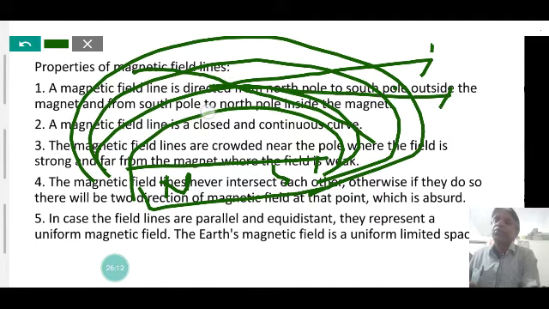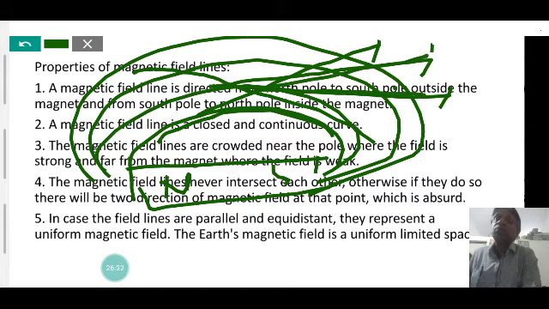But we know that at any point the direction of the magnetic field is along the tangent drawn at that point, and at a point only one tangent can be drawn. When the lines intersect, two tangents would be drawn. This is not possible, so magnetic field lines never intersect.